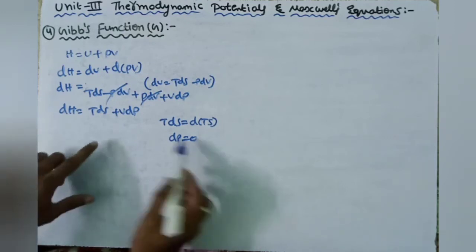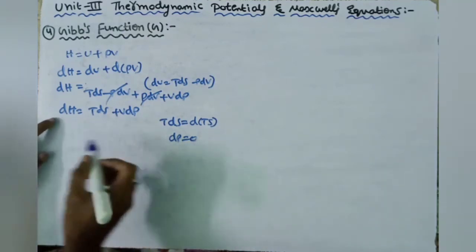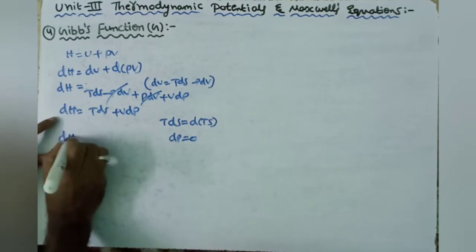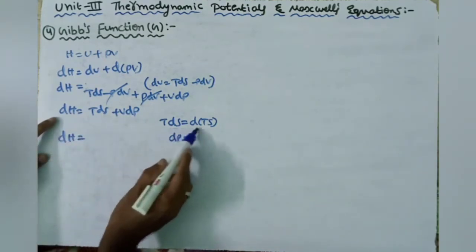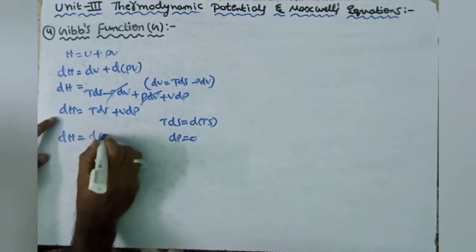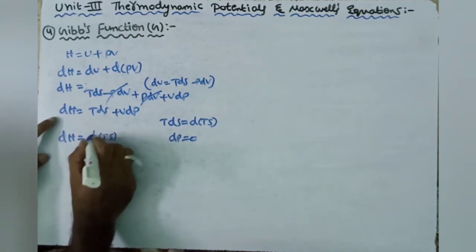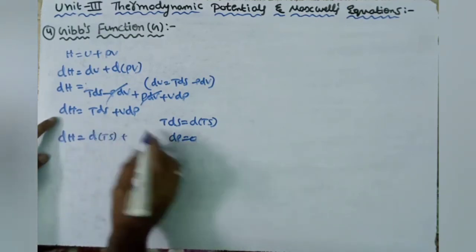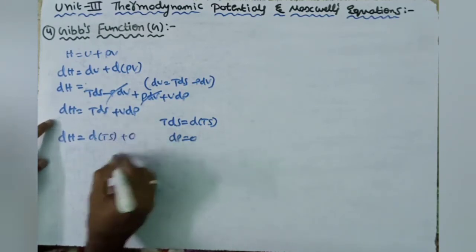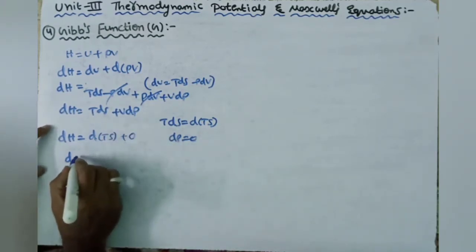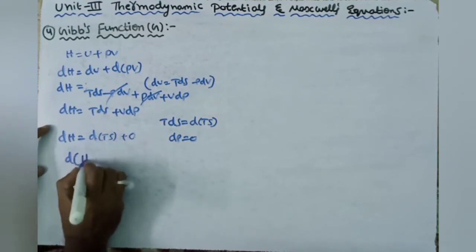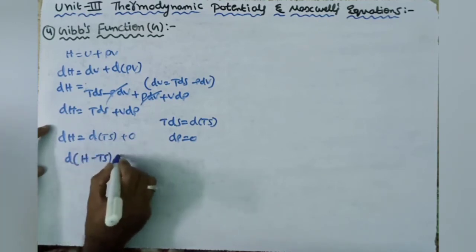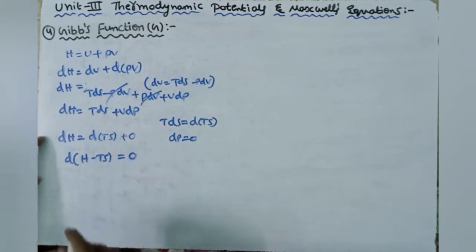Considering these two conditions in this equation, we get dH is equal to, in place of TdS we write d of TS, where dP is 0, so this term becomes 0. Sending TS to that side, this becomes d(H minus TS) is equal to 0.